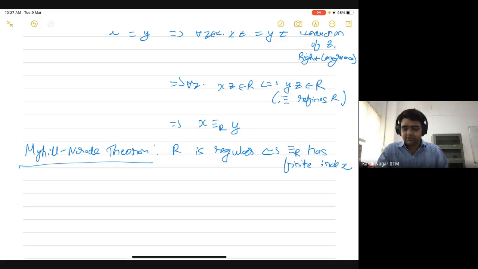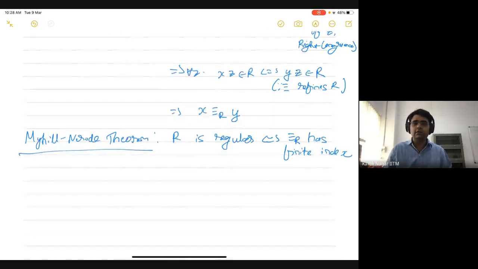And the other direction is again straightforward. If this relation has finite index, then in the last lecture we saw how we can construct an automaton given an MN relation. So in that case, we can construct the automaton corresponding to this MN relation, and we know that it's going to accept this language R, and it's going to have a finite number of states. Therefore, the language R is regular. Okay, so are there any questions so far?